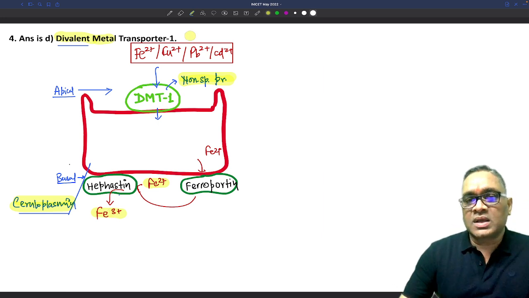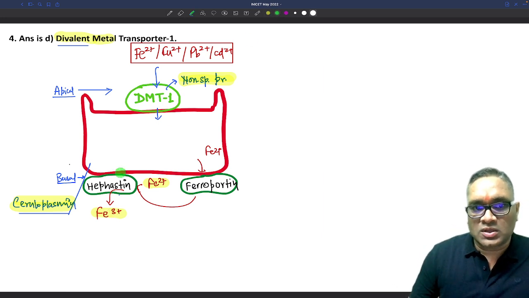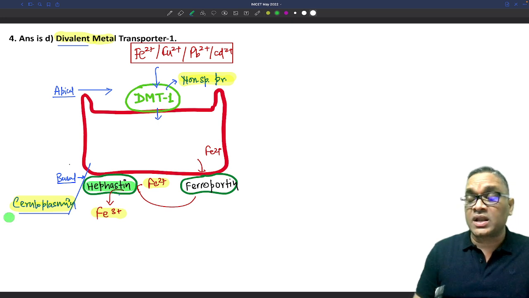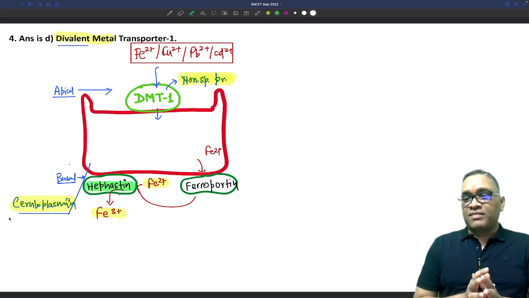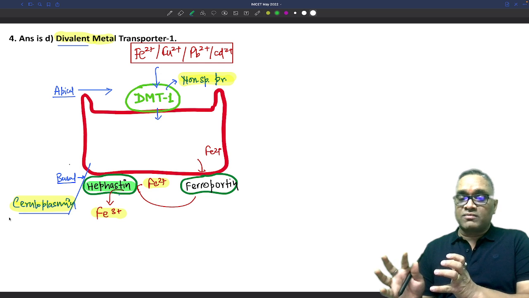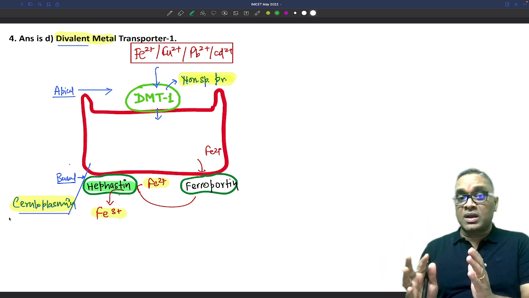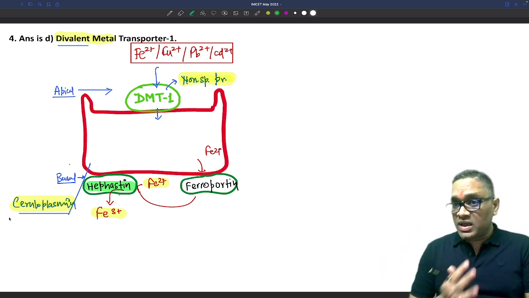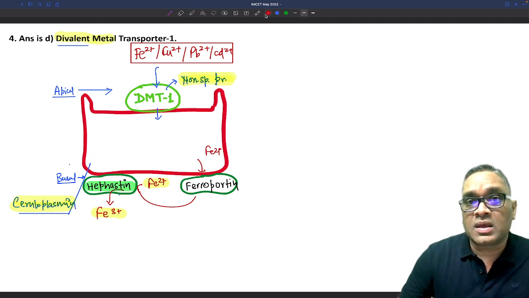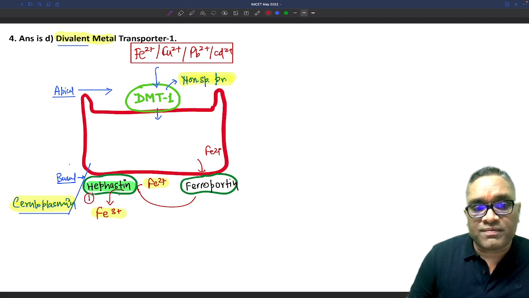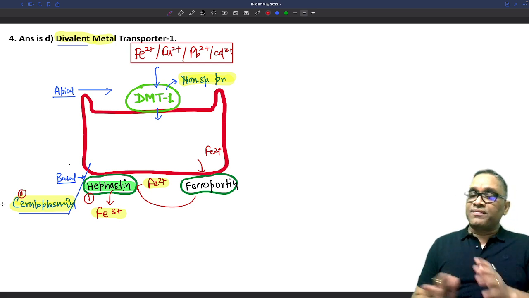So please remember, two enzymes which are involved, hephaestin and ceruloplasmin, both are ferroxidases and both will be converting ferrous to ferric. I'm just marking again, ferrous to ferric conversion is done by hephaestin and ceruloplasmin also. Both can convert ferrous to ferric.